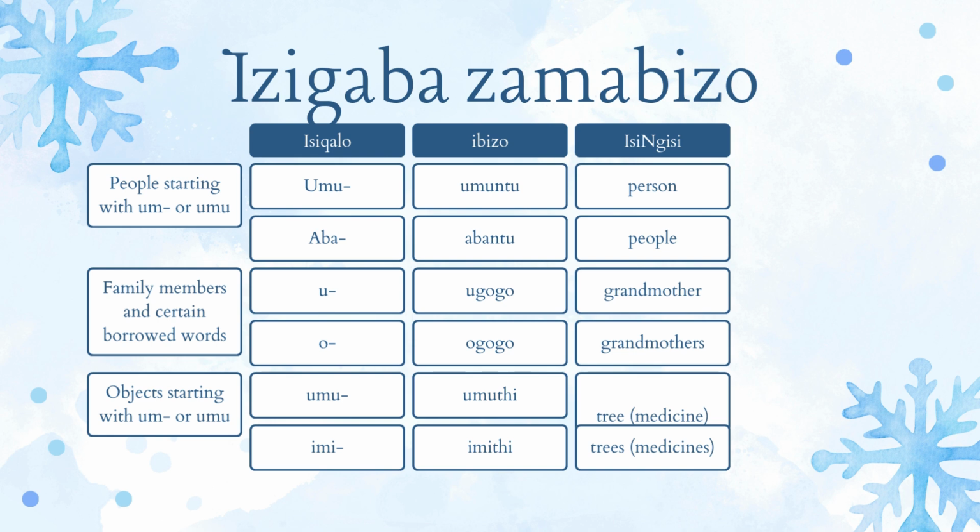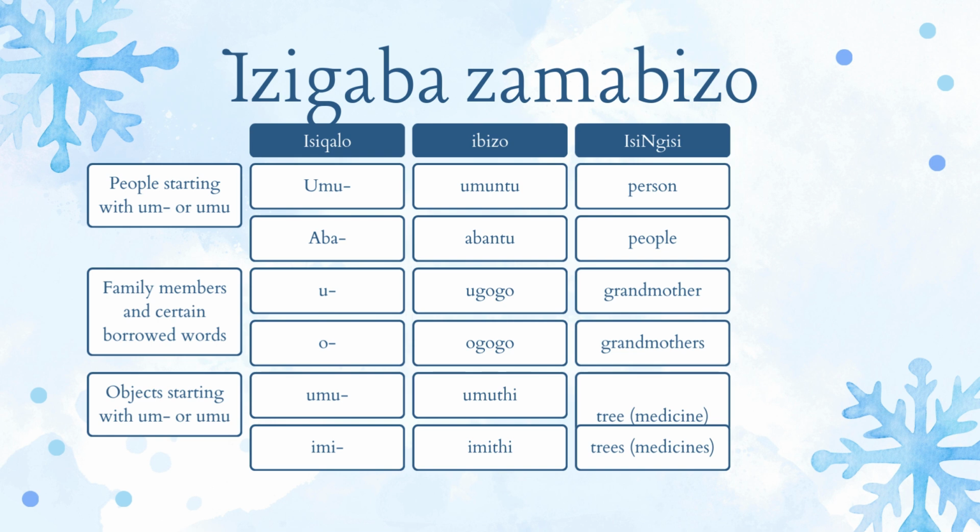So la sinesiqalo igaba zamabizo ke lezi noun classifications in isiZulu is izigaba zamabizo. So here we have isiqalo. Isiqalo, that is your prefix of each word. And then we have an example of a noun, and then we translate it to English. Here we just explain what kind of words fall under this classification.